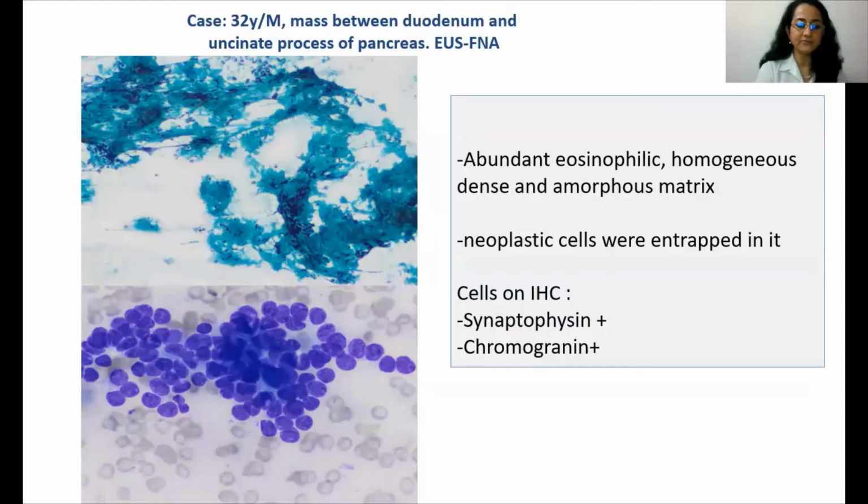This is the higher power view of these neoplastic cells. And you can see these are small, round to oval with minimal pleomorphism, very fine chromatin, and some acinar and pseudo-rosette arrangement here. These cells on immunohistochemistry were synaptophysin and chromogranin positive, exhibiting neuroendocrine differentiation.